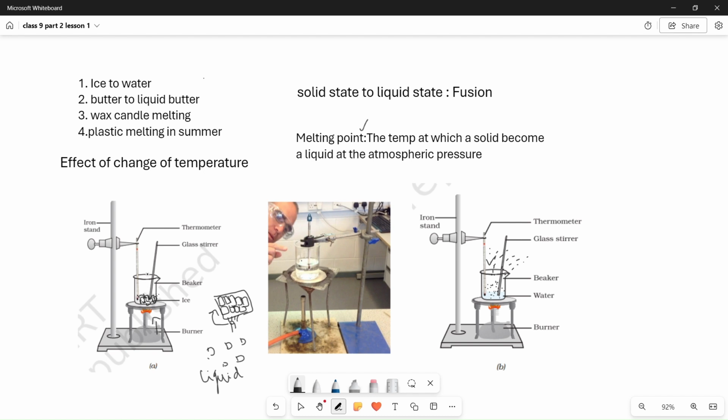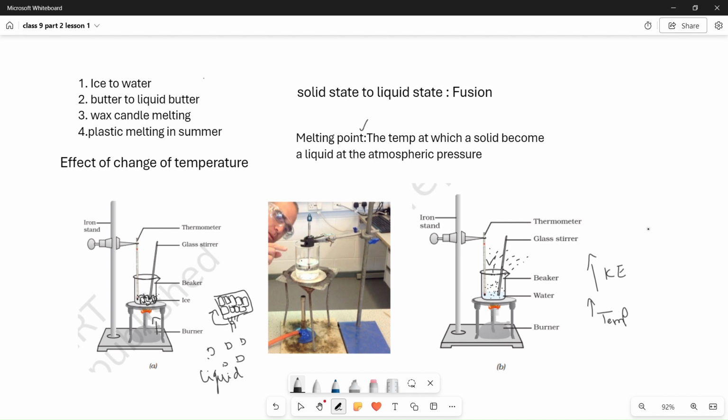So you are continuously recording the temperature and stirring with the glass rod. Then what is happening here? You have water here, right? You are continuously heating, giving the energy. Then at some point the water gains that much heat, and the kinetic energy increases. The particles' kinetic energy increases with the increase in temperature.